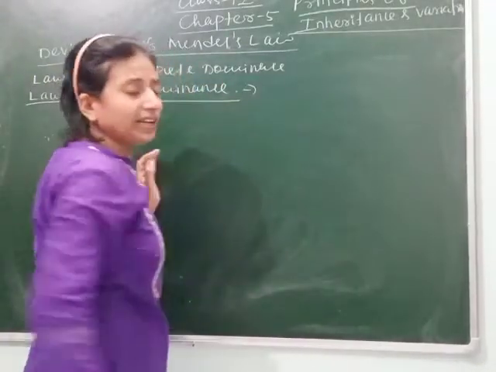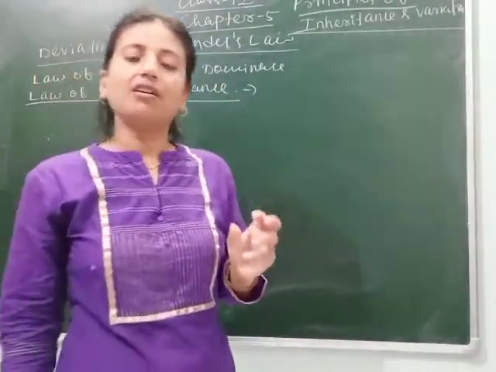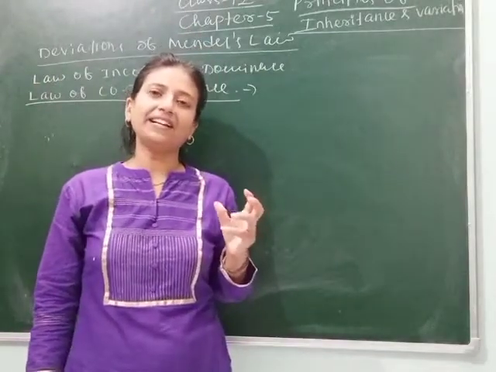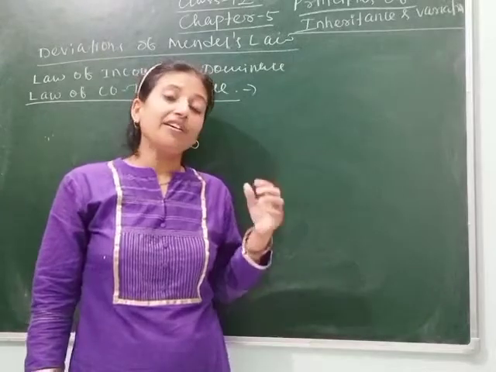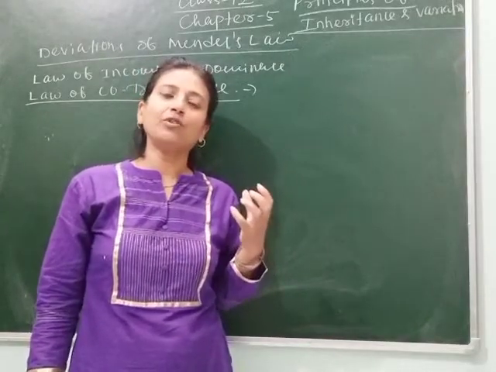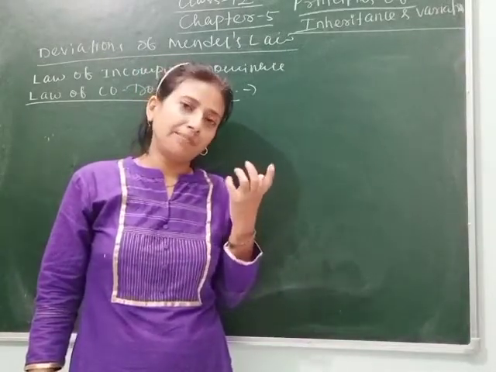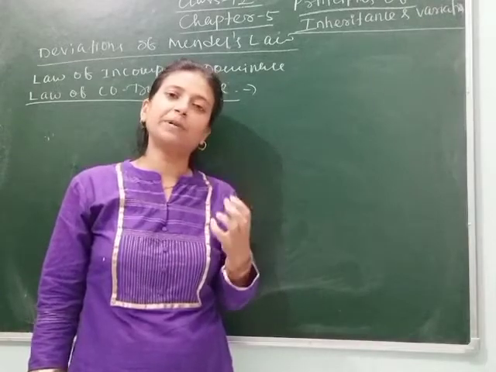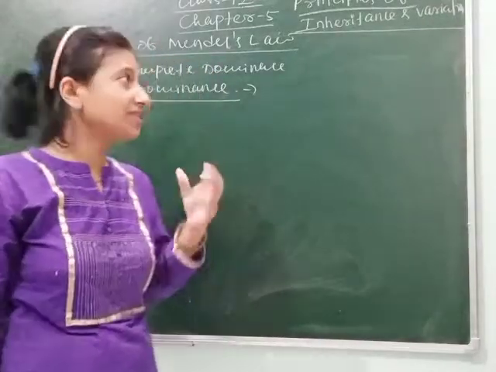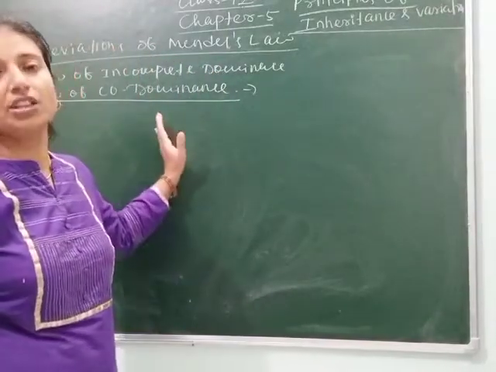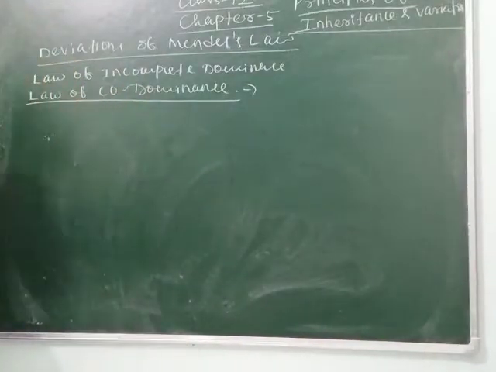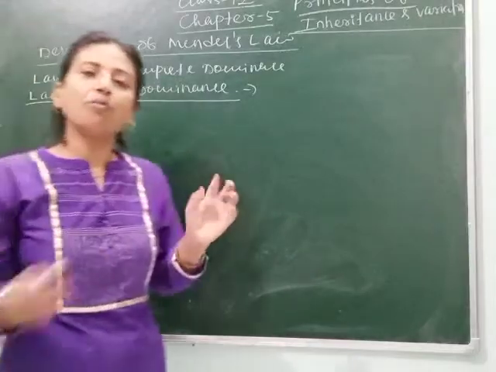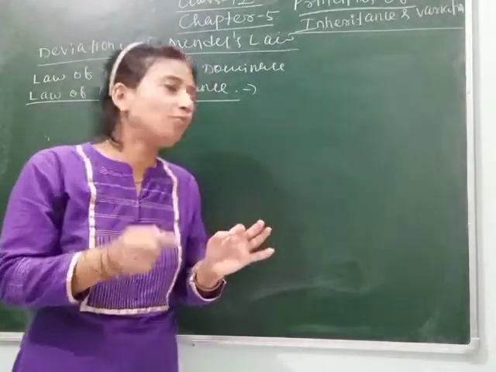In incomplete dominance, we saw that both the parental characters are not expressed in the F1 generation. But Mendel told that the character which expresses itself in the first generation is dominant. Here, the law of codominance represents that both the parental characters are equally dominating.